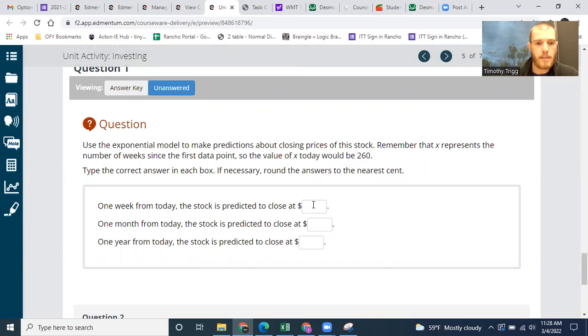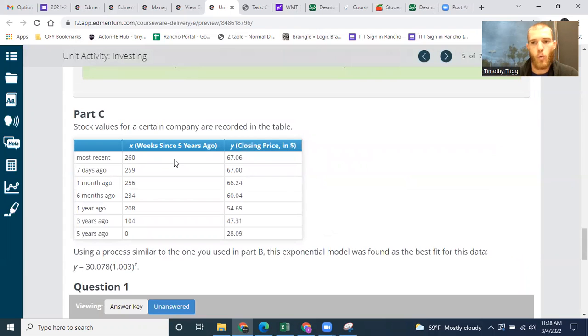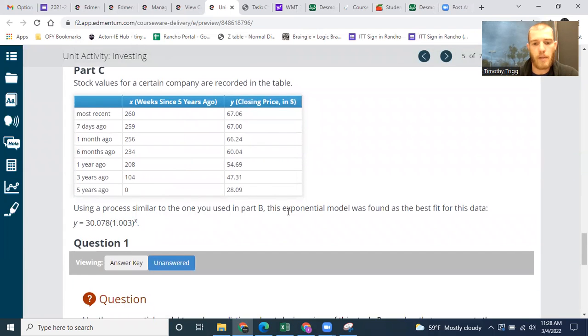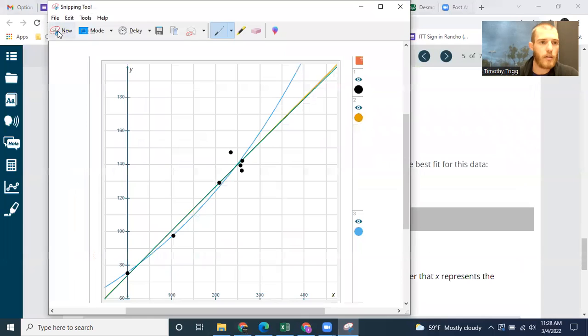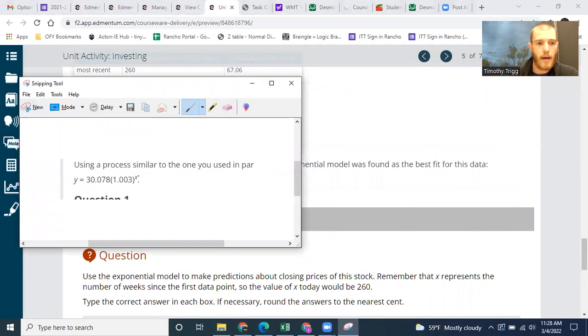Okay, so 1 week from today, that'd be 261. So what we're going to use is this formula, and ideally you have a calculator on you, and if not, you can Google a calculator. But I'm going to do x as a value of 261. So that would be 30.078 times 1.003 to the power of 261.